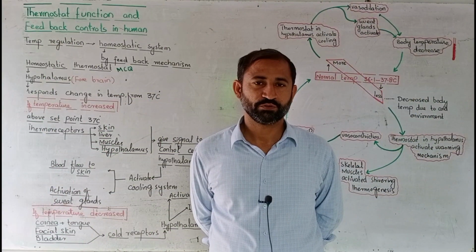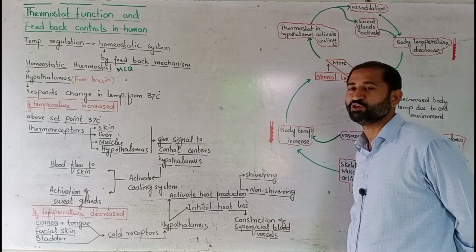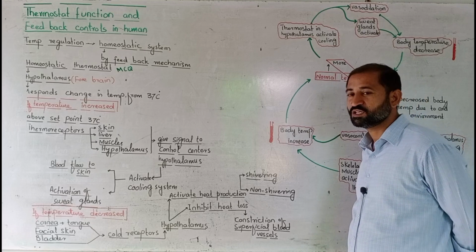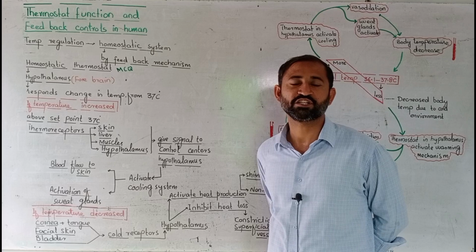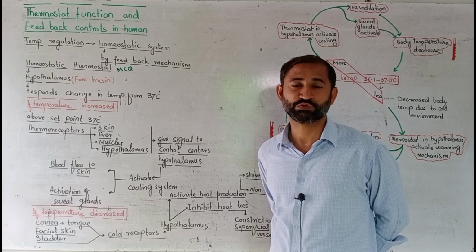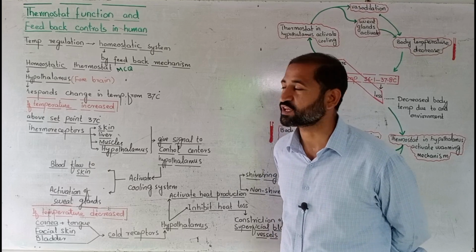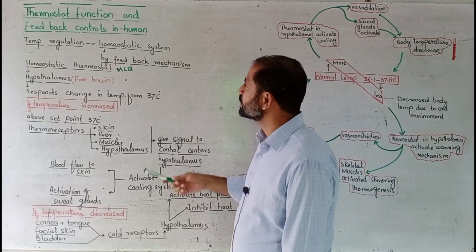Bismillahirrahmanirrahim. Today we are going to discuss thermostat function and feedback control in humans. This means how the temperature in the human body, which is around 37 Celsius, is maintained, and what different mechanisms are used to stabilize this temperature. First of all, there is an introduction to how this system works.